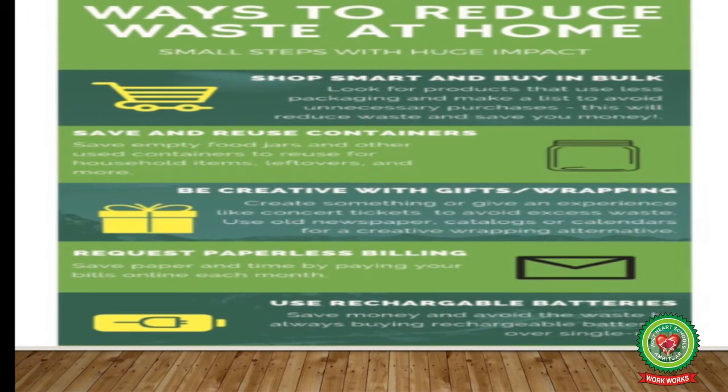Now, some other ways to reduce waste at home are: we should shop smart and buy in bulk. Save and reuse our containers. Then be creative with gifts and wrappers. That is, we should use old newspaper, catalogs or calendars for wrapping the goods instead of purchasing new wrapping papers. Then request paperless billing. That is, we can get our bill through cell phones. Use rechargeable batteries, as they will reduce the amount of money spent and save energy resources.